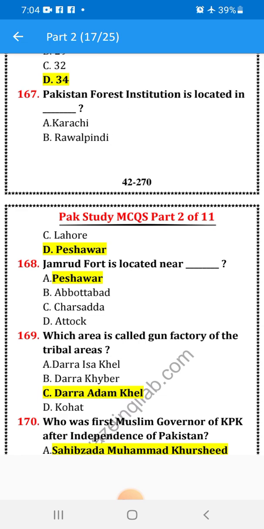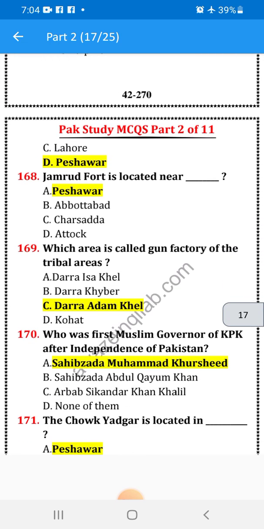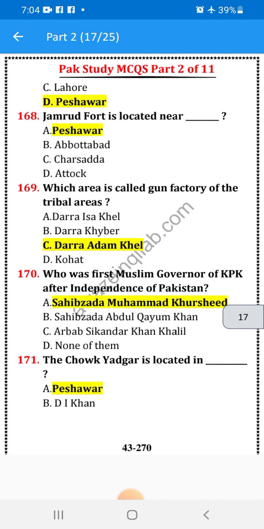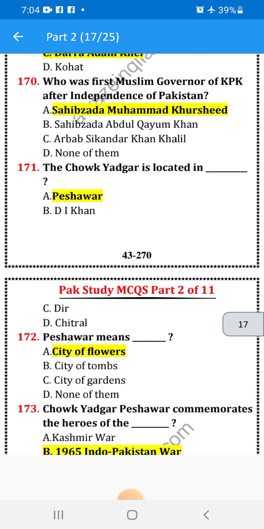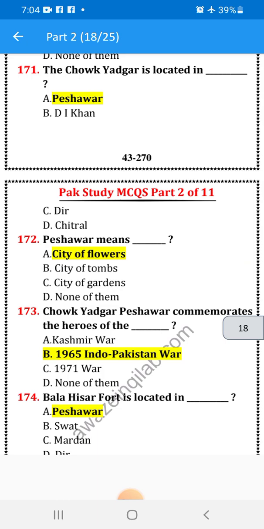Which area is called the gun factory of the tribal areas? Darra Adam Khel. Who was the first Muslim governor of KPK after independence of Pakistan? Sahibzada Muhammad Khurshid. The Chowk Yadgar is located in Peshawar. Peshawar means city of flowers.